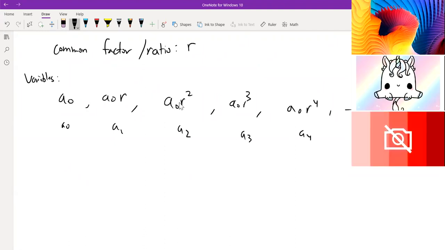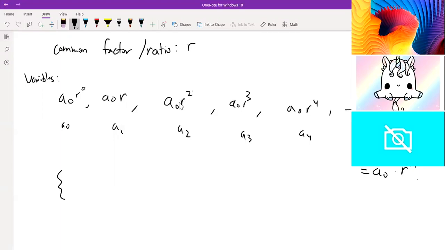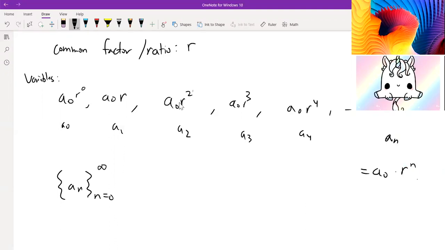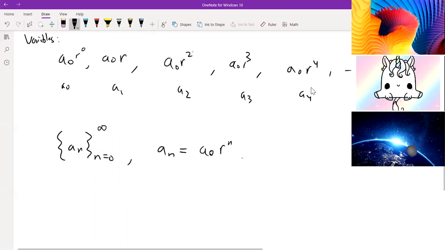A cool pattern that shows up is that whatever index we're on, for example a2 over here, index 2, that's the power on our r. In fact, we can write a0 as a0 times r to the 0. So we can generalize this by saying that an should be equal to a0 times r to the power of n. This is going to be our closed form. That means we can write our geometric sequence using the braces notation as an, starting from n equals 0, and let's say it's infinite, where each term an is equal to a0 times r to the power of n. This is a pretty neat representation.